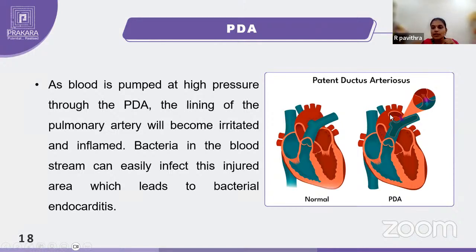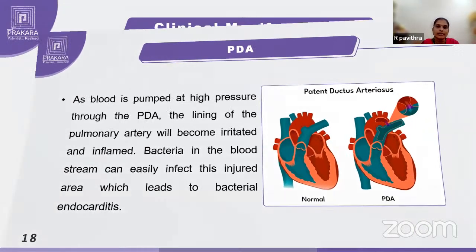Because this high pressure blood continuously enters the pulmonary trunk, the pulmonary mucosa can get eroded or damaged. When it is damaged, there will again be a chance of bacterial growth, which can lead to bacterial endocarditis.